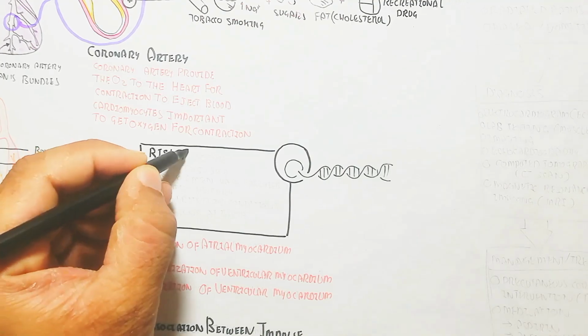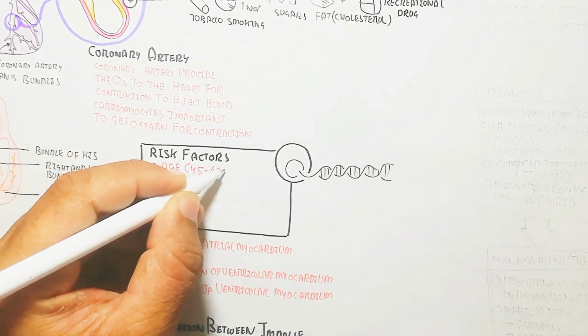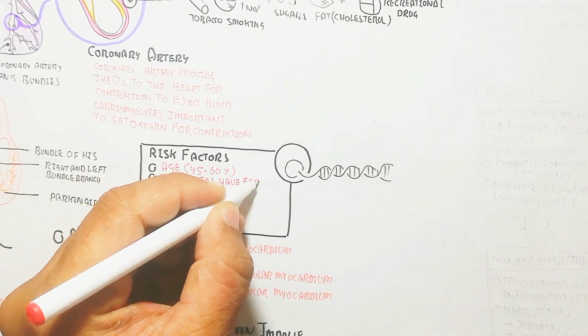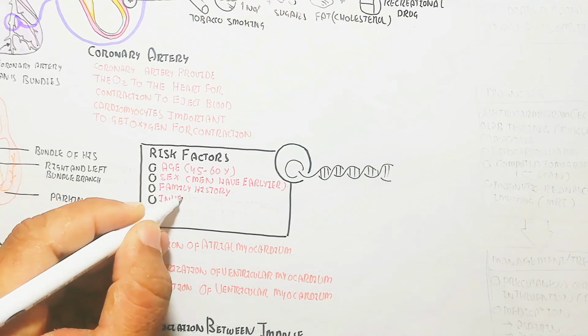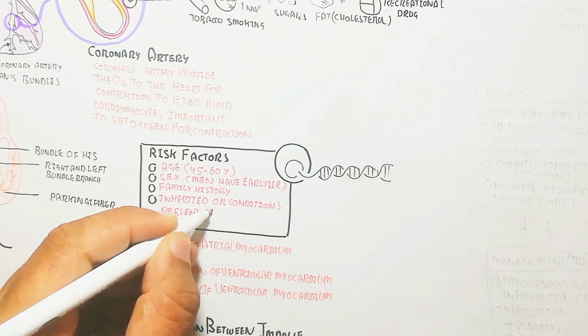The risk factors are age 45 to 60 years, and sex: men get it earlier than women. Family history and inherited conditions present at birth. So these are important things you need to understand.